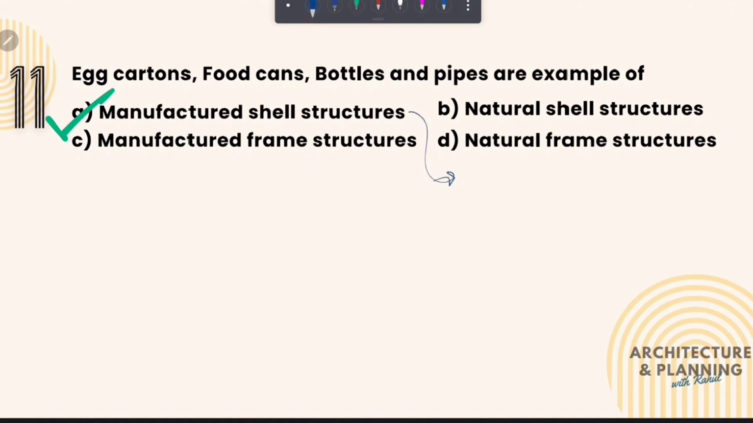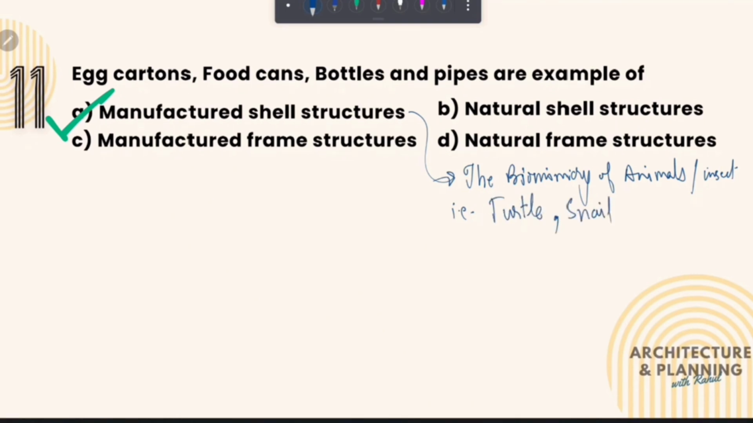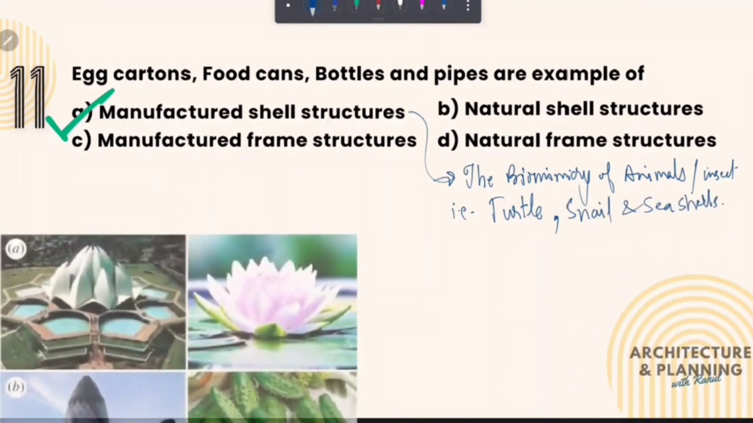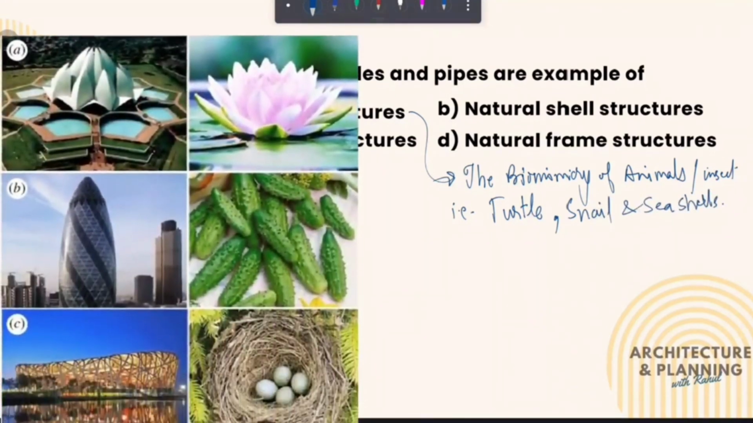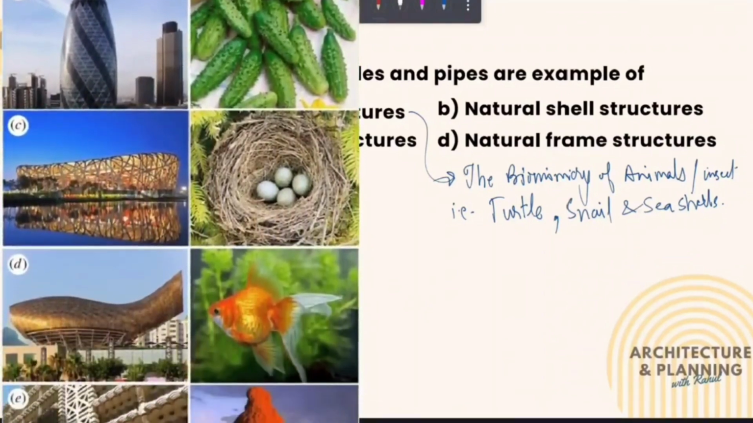Although these are manufactured cell structures, the design is the biomimicry of animals or insects such as turtle, snail and sea shell. Biomimicry in architecture is nothing but taking inspiration from natural or living organisms.